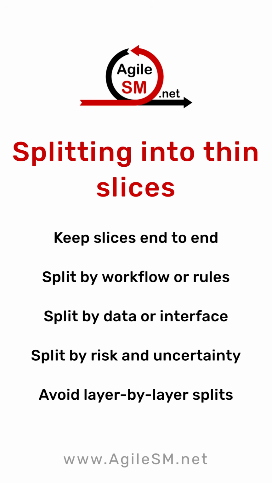User stories should be small enough to fit the team's cadence and produce feedback quickly. That usually means slicing vertically, so each piece keeps enough end-to-end behavior to be usable or testable. Teams can split by workflow, business rule, data variation, interface, or risk, depending on where learning is needed most. The aim is to avoid layer-by-layer splitting, because that delays real feedback and user validation.